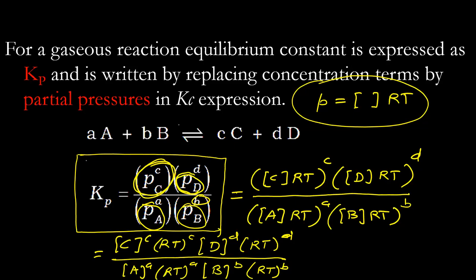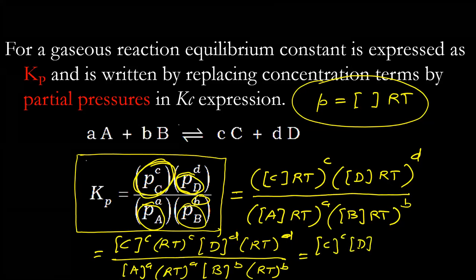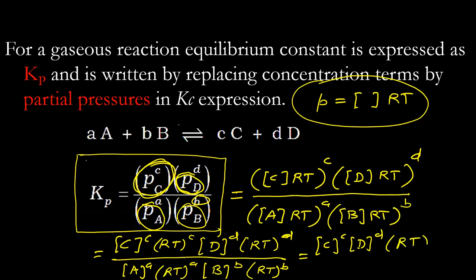If you have any confusion, you can ask. This is simple math. Now all the RT terms I can combine. So it will be equal to [C] to the power c, [D] to the power d, and then RT to the power c plus d, divided by [A] to the power a, [B] to the power b, RT to the power a plus b.